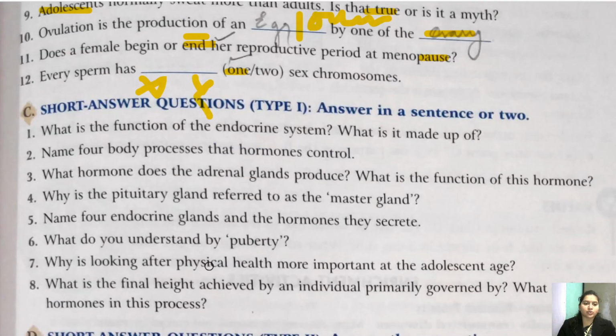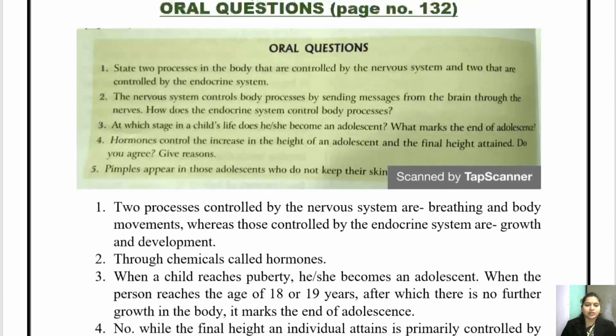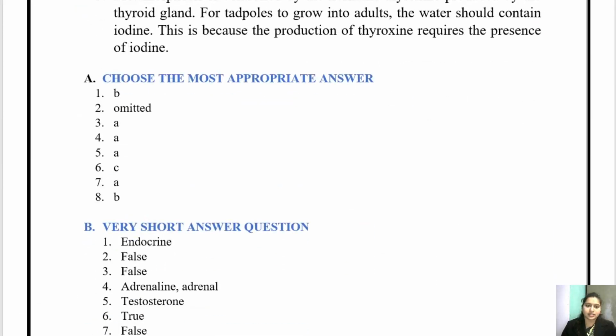Now children, let's quickly move to the short answer question type 1, type 2, long answer question and HOTS. Okay. So I think you have done till here, till very short answer question. Let's now discuss short answer question type 1 and type 2. Okay. So children, I have written all the answers here in this text.